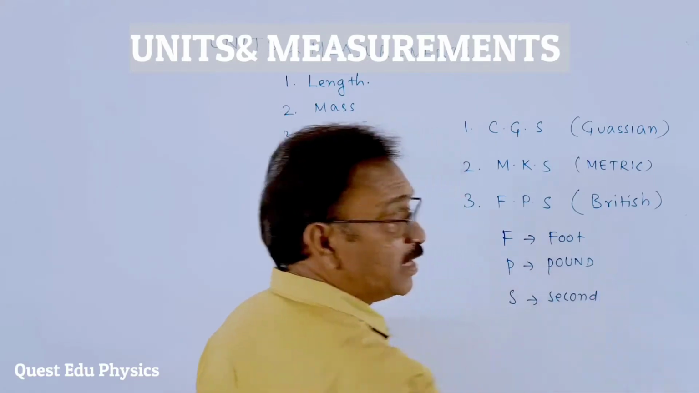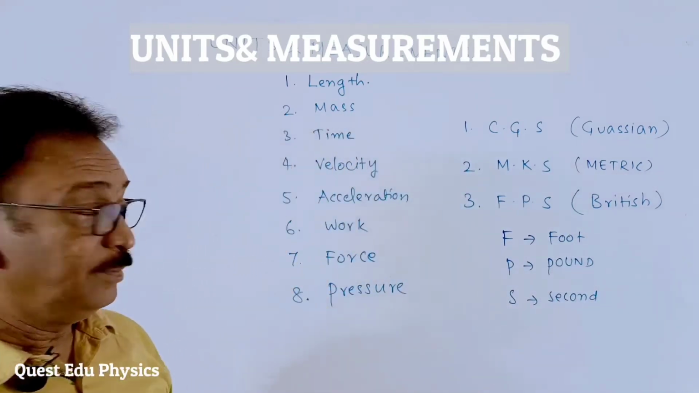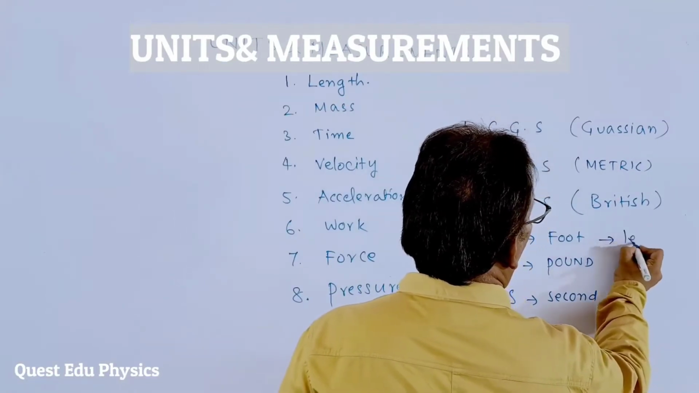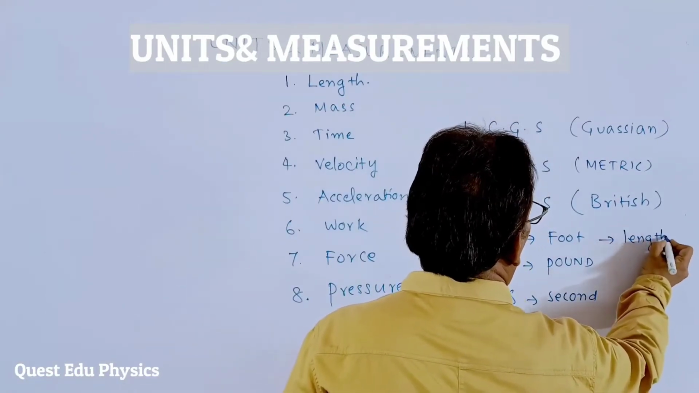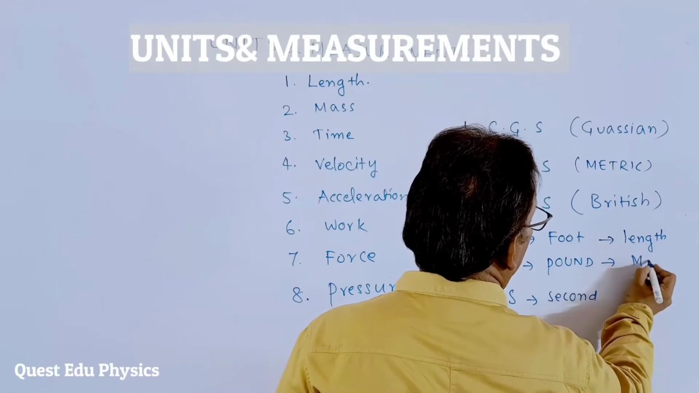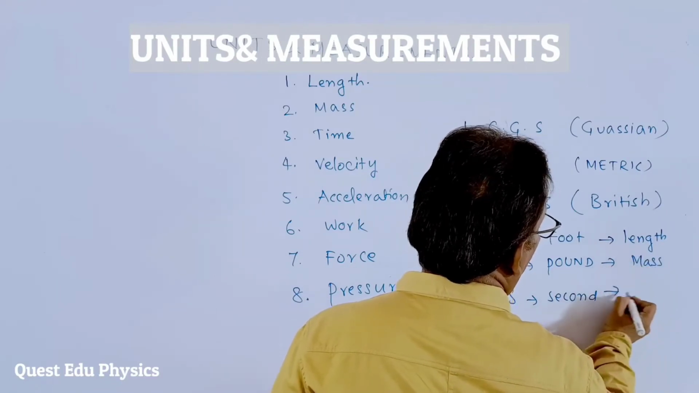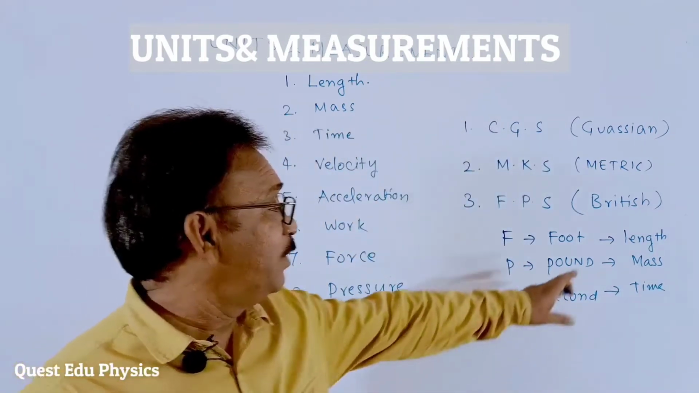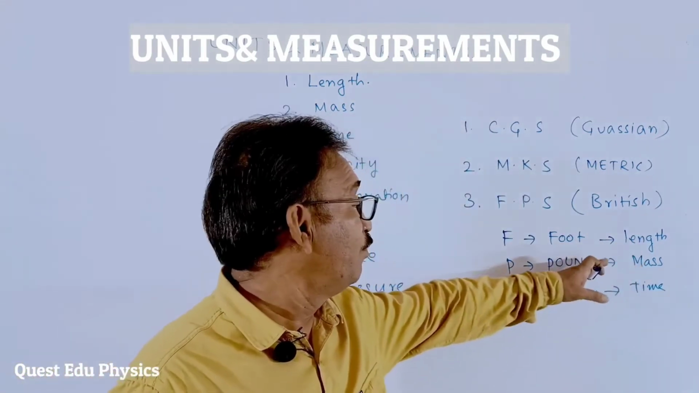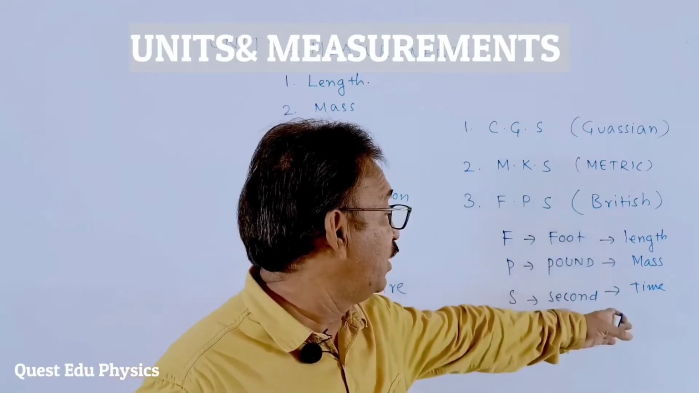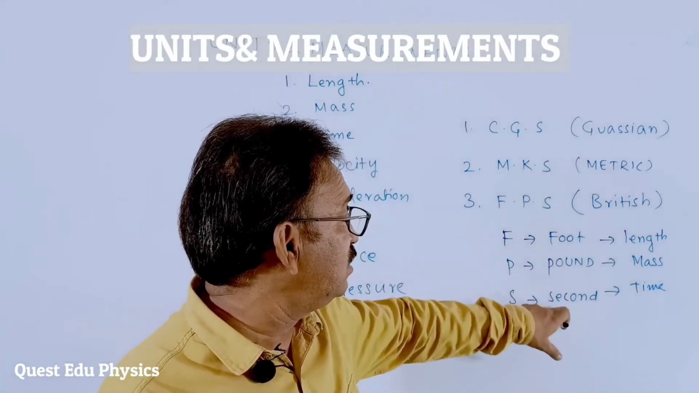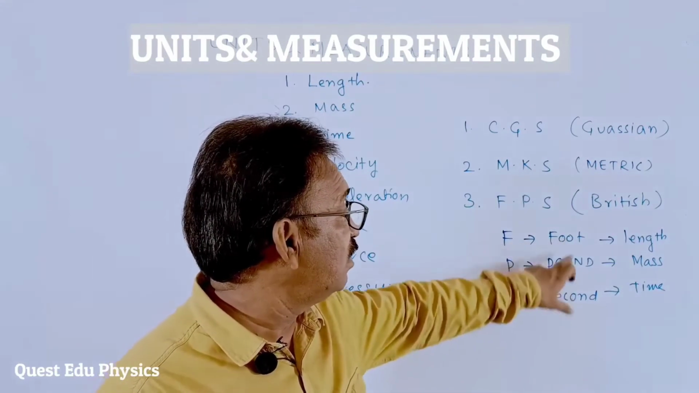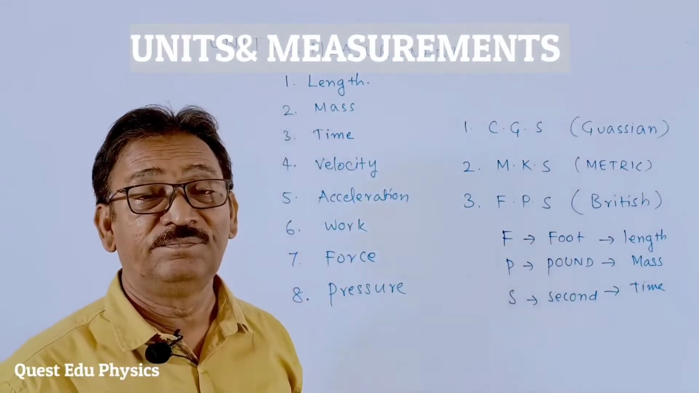And these three are the measuring standards. Foot means length. Pound is the mass. And the third one is time. These three are the measuring standards for physical quantities, the reference standards. These are foot, pound, and second.